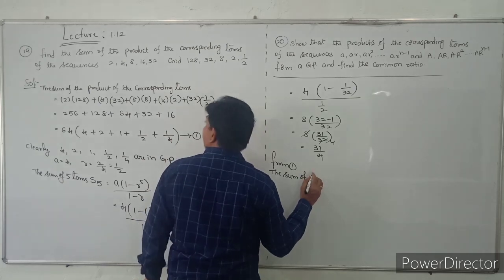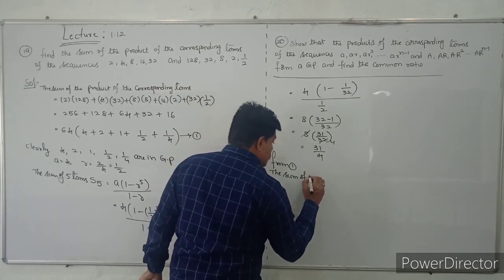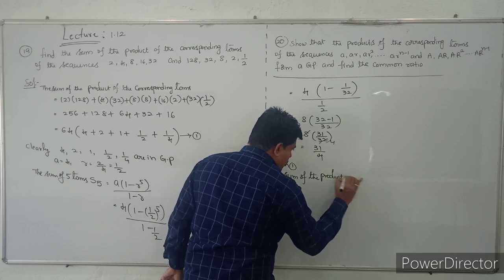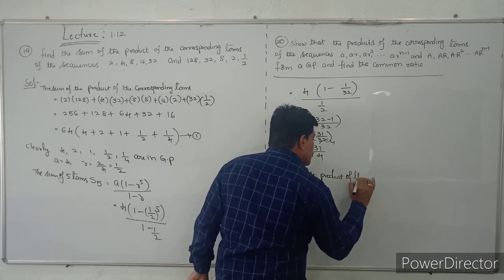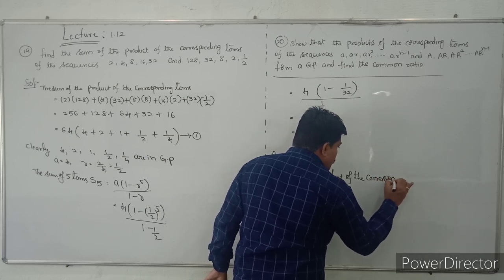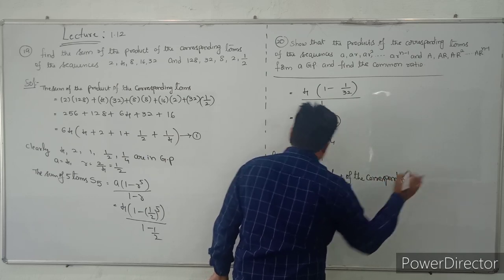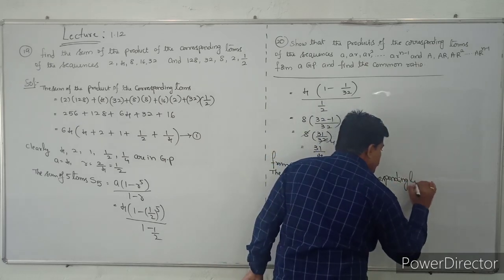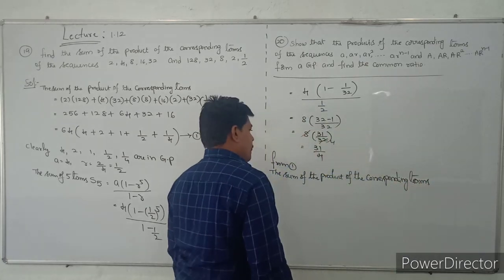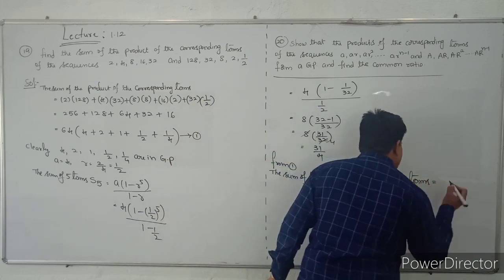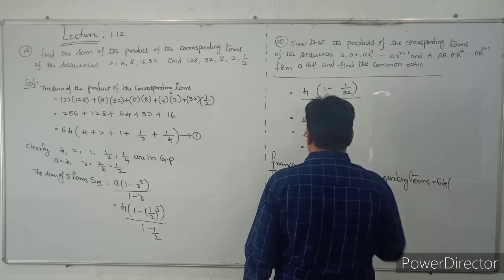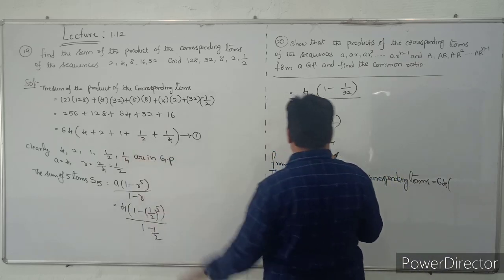The sum of the product of the corresponding terms. So that is equal to 64 into the value you have already calculated.